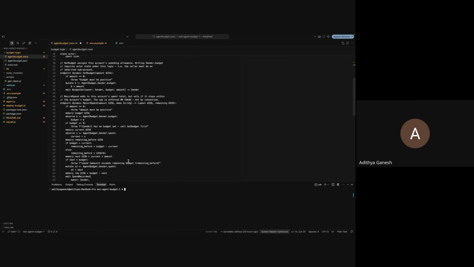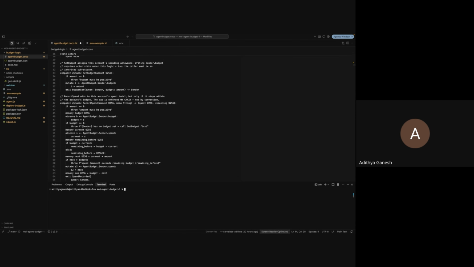Now, people always ask, how does an AI agent actually call this? It doesn't write blockchain code. We've essentially given the agent a tool, literally a function called record spend. When the agent decides to spend, it calls this tool with an amount and a memo, and our code turns that tool call into an on-chain record spend signed by that agent's sub account. Reading its balance works the same way through a check budget tool that maps to a get budget function. And record spend is the thing on the other end of the agent's tool call.